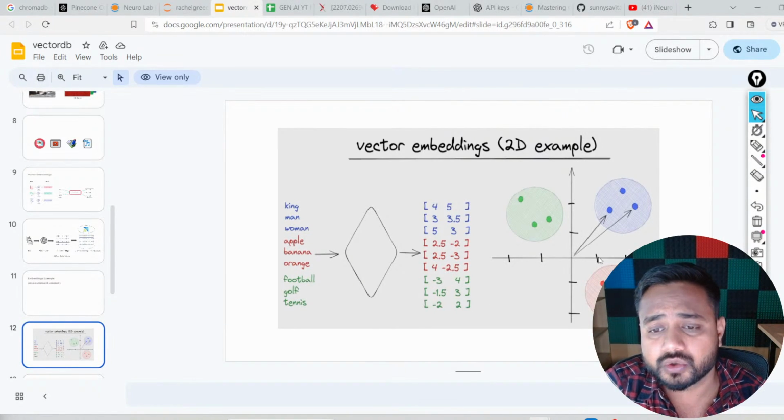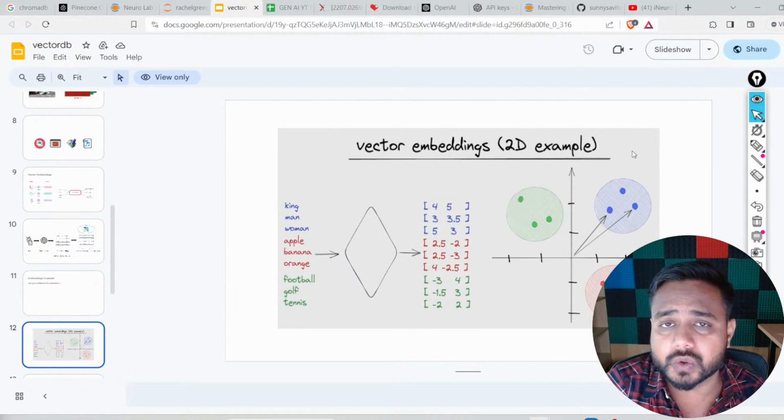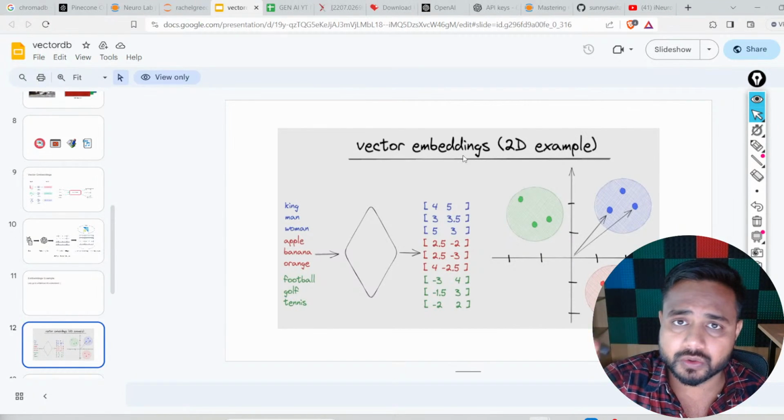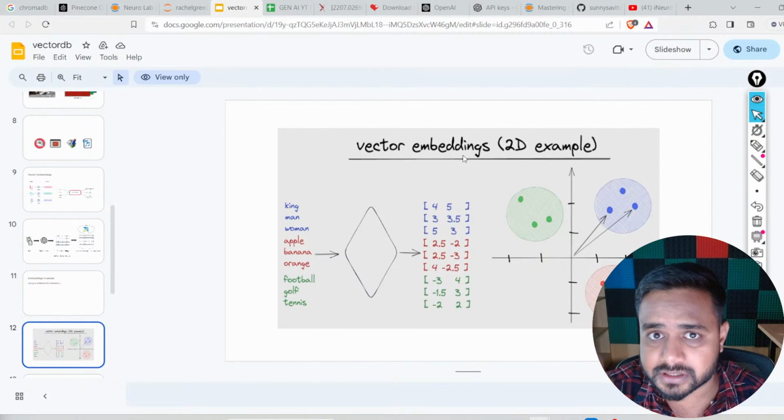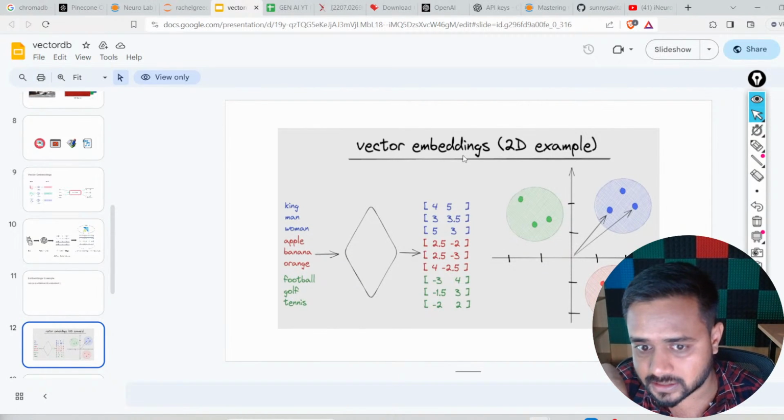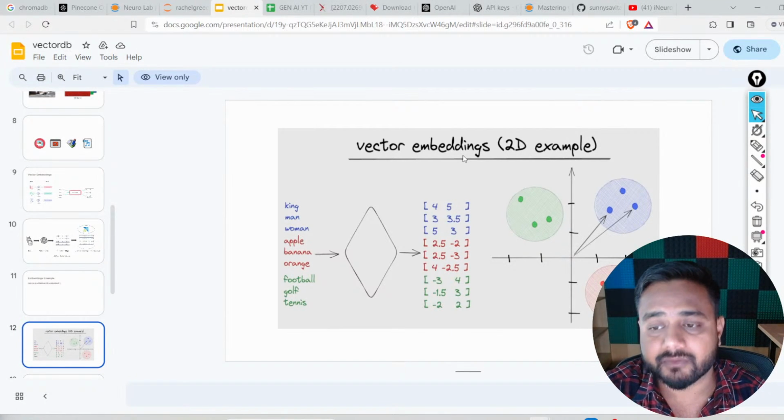So this is the 2D example of the vector embedding, as I told you now. So what is a vector? A vector is nothing but a set of values in n dimensions. Here, if I've written two values only, it is representing two dimensions, x and y, right? The first value is from the x-axis, the second value is from the y-axis.